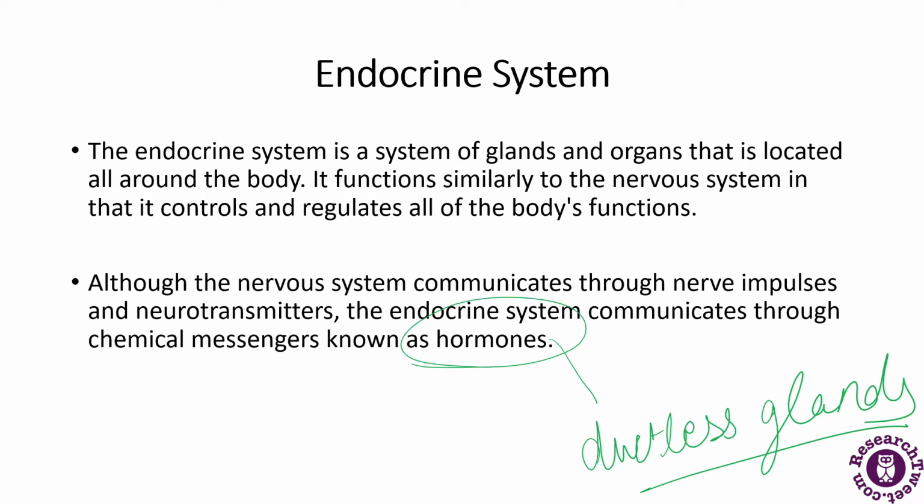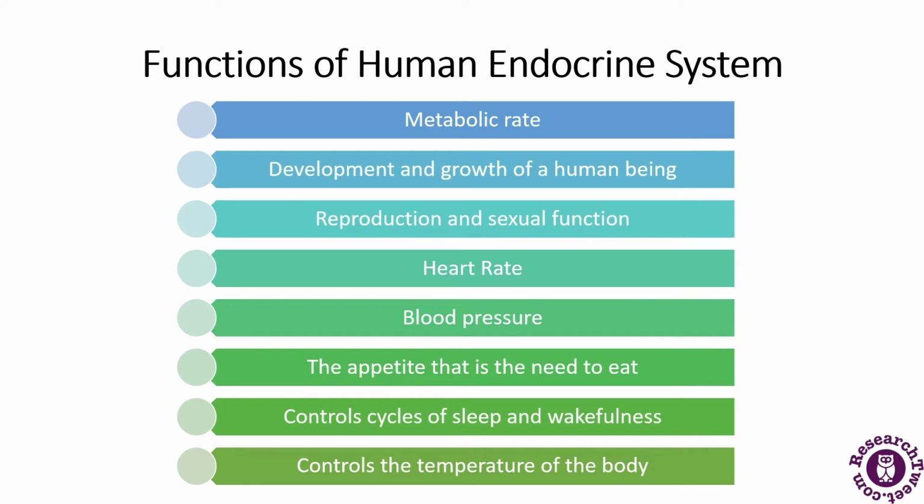The chemical messengers are called hormones. Now the human endocrine system has a number of functions to perform. What are these functions? These functions include metabolic rate, development and growth of human beings. There is reproduction and sexual function, in which hormones are released.